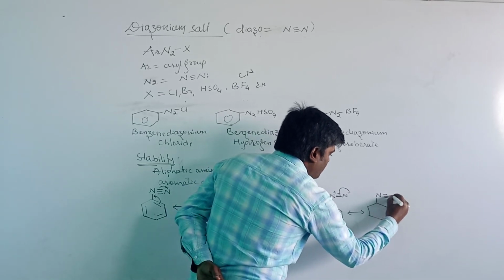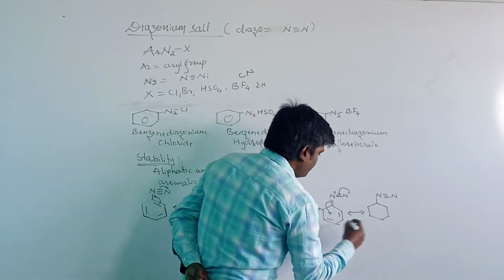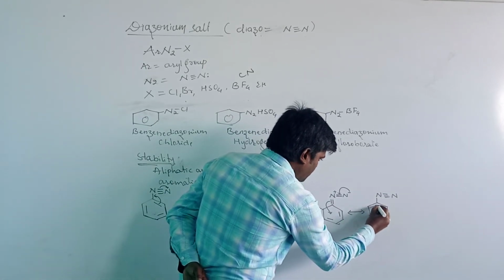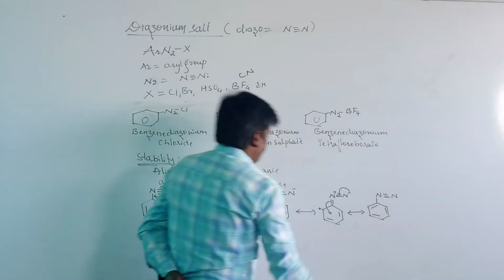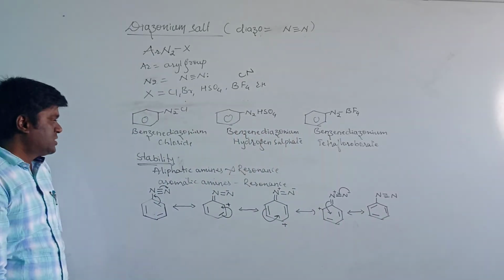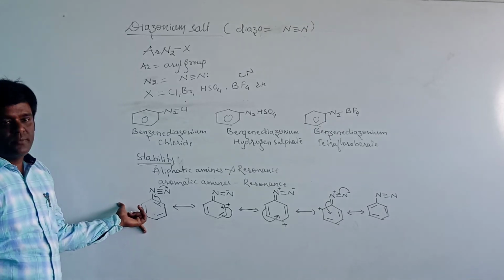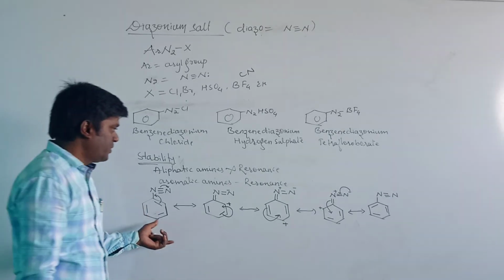Nitrogen triple bond nitrogen, with single and double bonds and pi electrons in the ring. This shows that five resonance structures are possible for the diazonium salt.